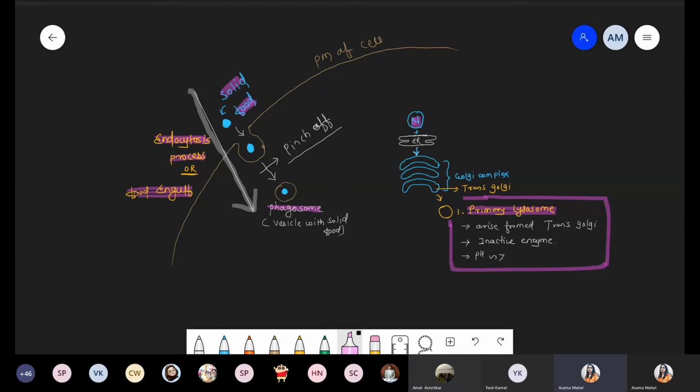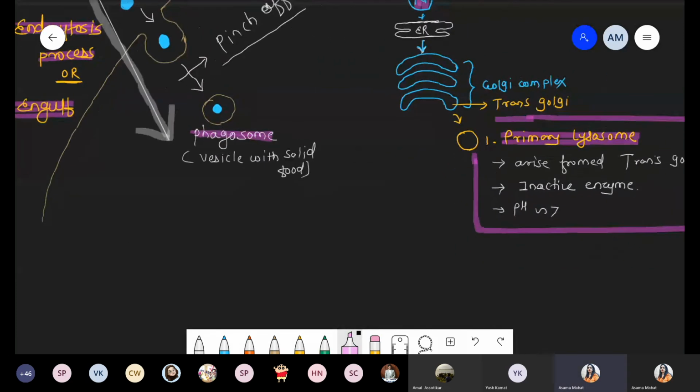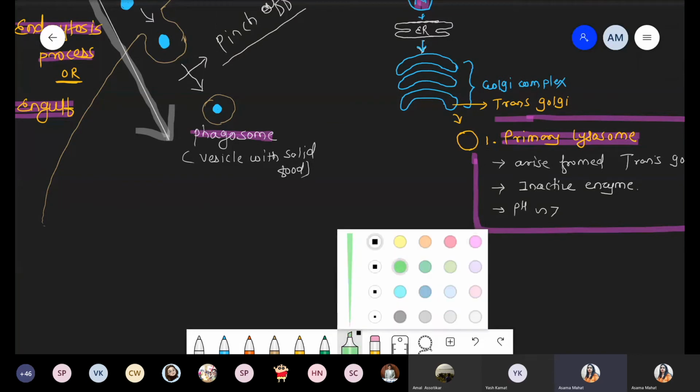See, एक हमारे पास बना primary lysosome, which is originated from the trans Golgi. Second हमने form किया that is phagosome. Now what happened? These two, primary lysosome and the phagosome, they fused with each other, and there is a formation of secondary lysosome. So just check, see what will be the changes.